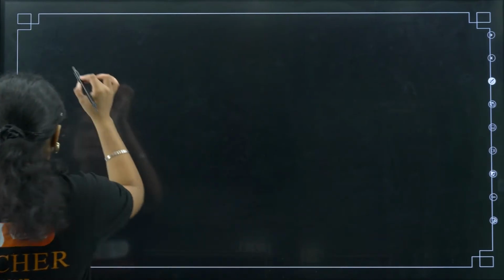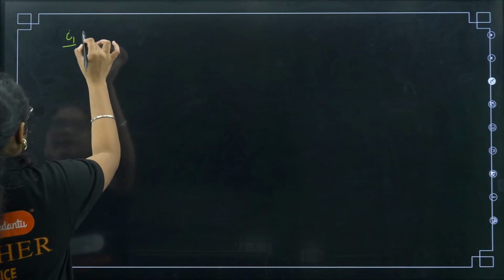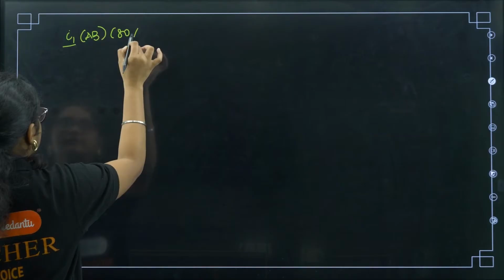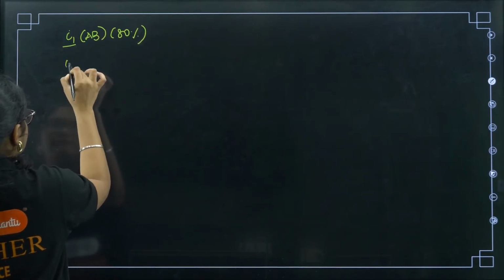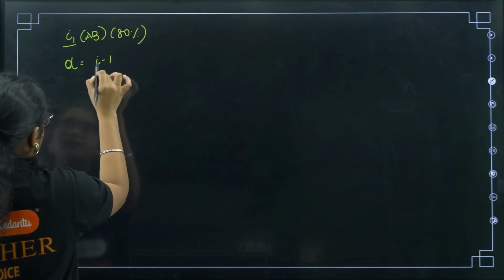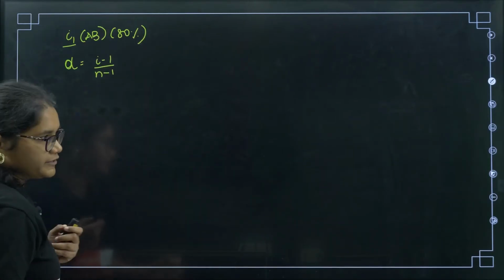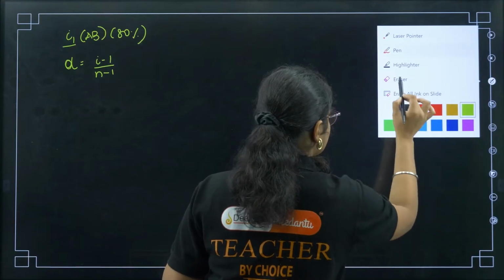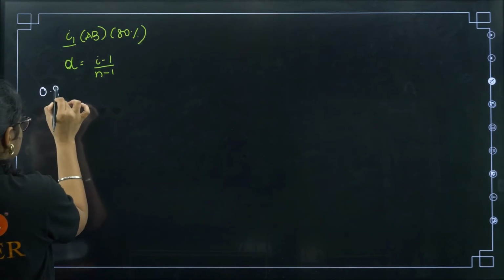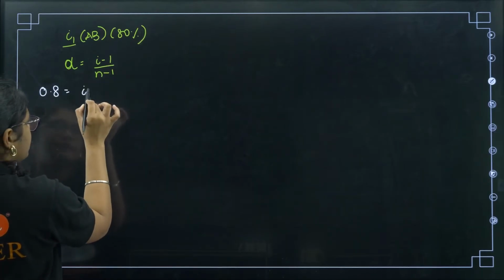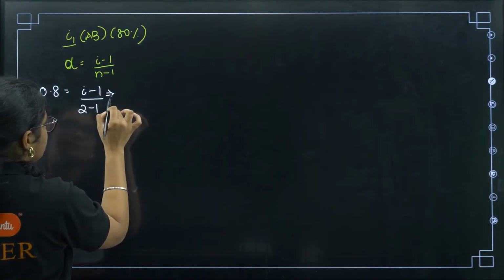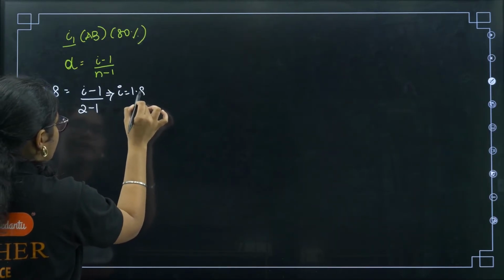For AB, it was 80% dissociation. So I can say alpha, what's the formula? Alpha is equal to (i minus 1) by (n minus 1) for dissociation, right? Now if I substitute the values, what will I get? Alpha value is 0.8, because 80%. n, AB will produce 2 ions, so 2 minus 1. So that implies that i will be 1.8.